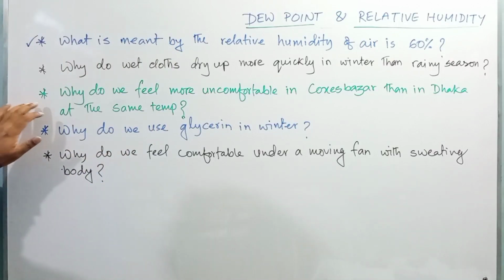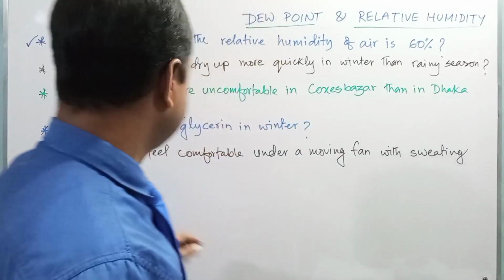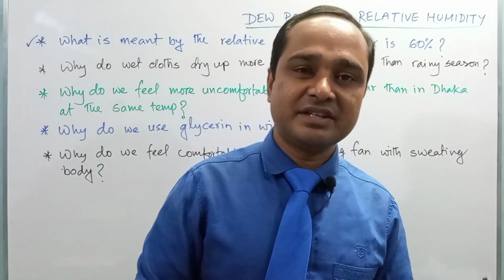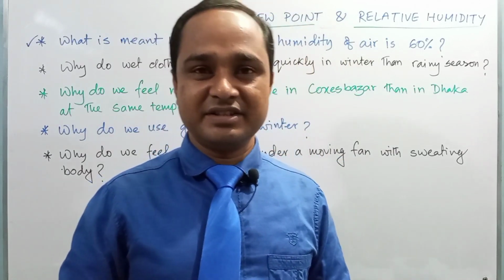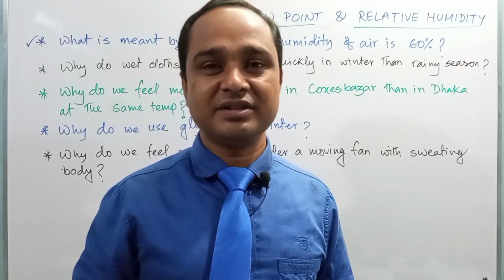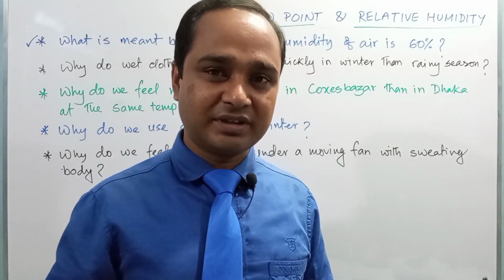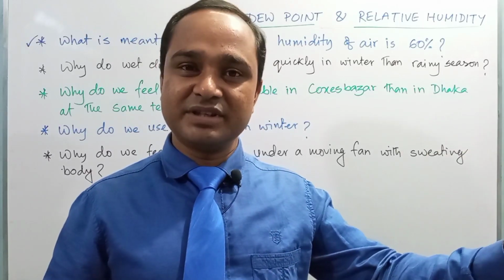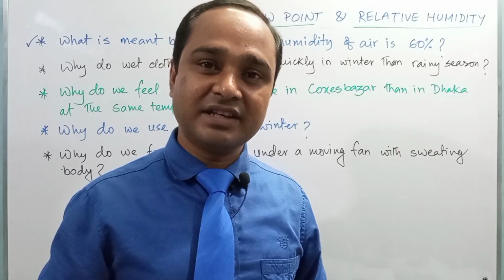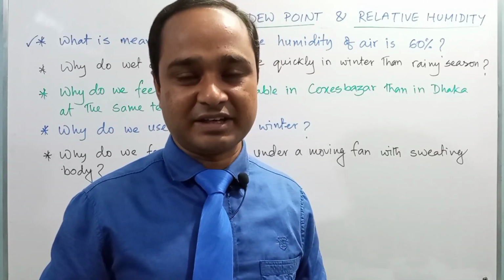Now, they said that why do we feel more uncomfortable in Cox's Bazar than in Dhaka at the same temperature? Suppose the temperature of a day is 30 degrees in Dhaka and in Cox's Bazar, but in Cox's Bazar the relative humidity is very more since the sea is very close to Cox's Bazar. So there the relative humidity is very more compared to the relative humidity in Dhaka.